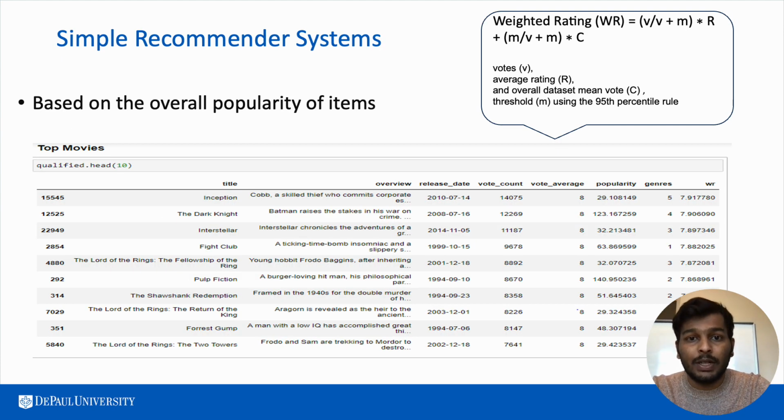Coming to the simple recommender system, this offers generalized recommendations based on movie popularity. We have used the given formula to capture weighted rating, and based on that, we have given you an example run of the top movies in the world. So in any part of the world, you'll be getting the same top 10 movies.